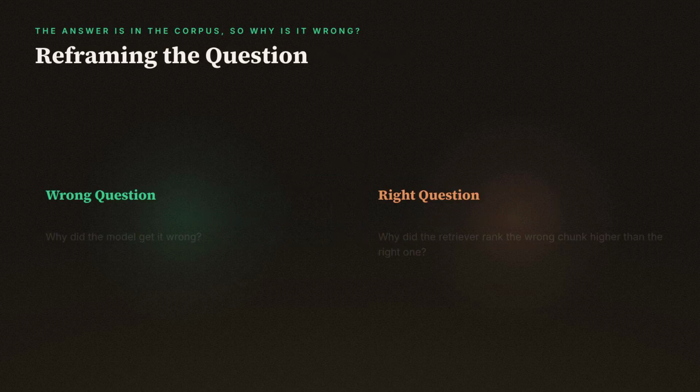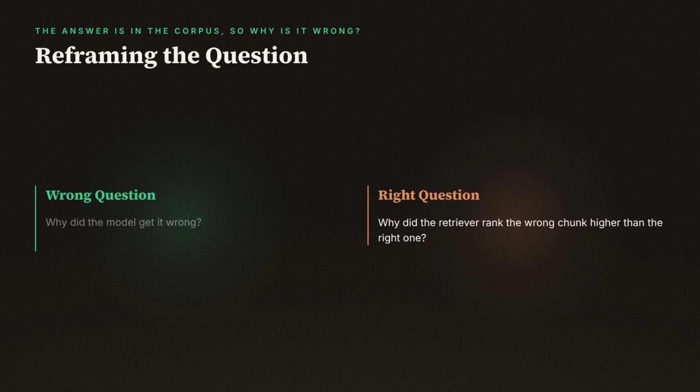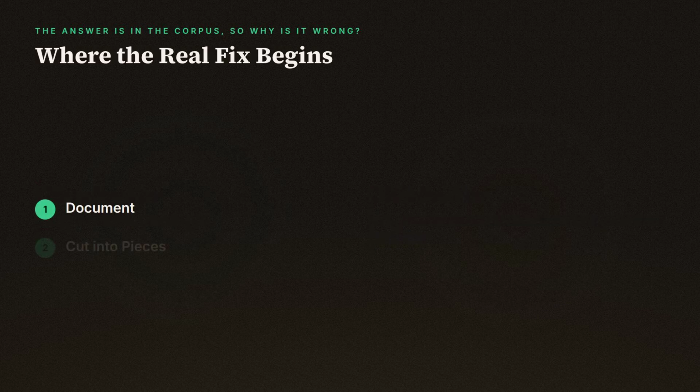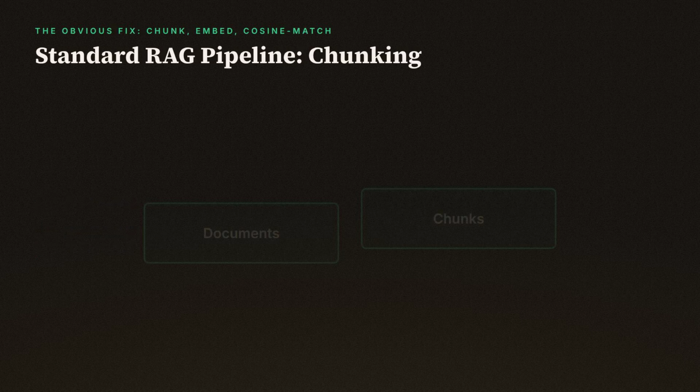So the real question isn't why did the model get it wrong, it's why did the retriever rank the wrong chunk higher than the right one? That question has a specific mechanical answer, and it starts with how the document got cut into pieces in the first place. Before picking apart why retrieval fails, it's worth being precise about what the standard pipeline actually does,